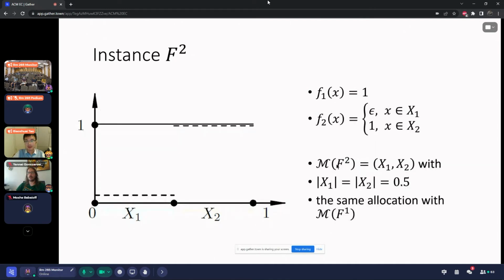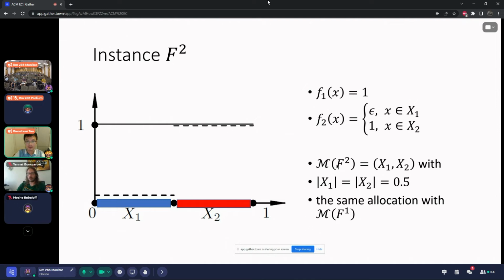So let's consider the second instance. F1 is still uniform as in the previous case. F2, the value density function, has value epsilon on x1, where x1 is the output of the first instance, and its value is 1 when x is in x2. So we can argue that under this instance, the only possible allocation is still to allocate agent 1 x1 and agent 2 x2. This is because, firstly, agent 2 should receive a length of at most 0.5.